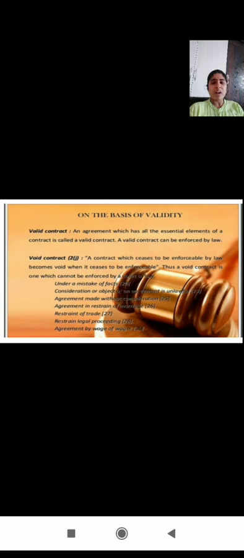Thus a void contract is one which cannot be enforceable by law. In the previous part we discussed that a void contract means the agreement which is not enforceable by law. A contract which ceases to be enforceable by law, while framing the agreement it is a valid one. But later, if it fails on the capacity of the parties, free consent, whatever it may be, when it ceases to be enforceable, then it becomes a void contract.